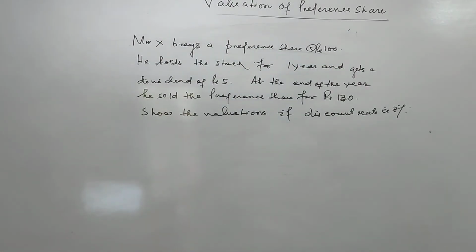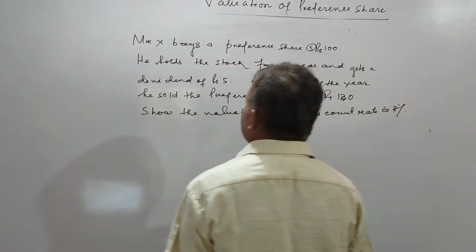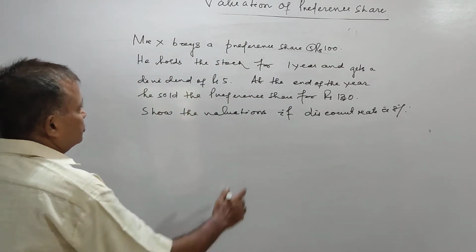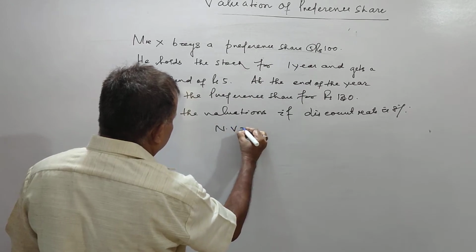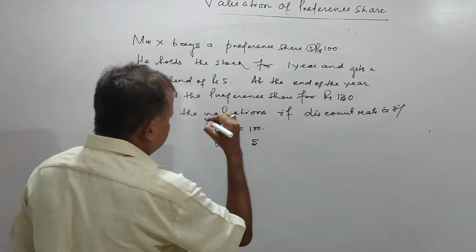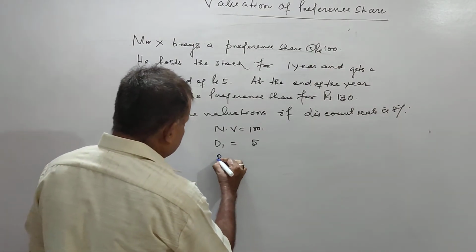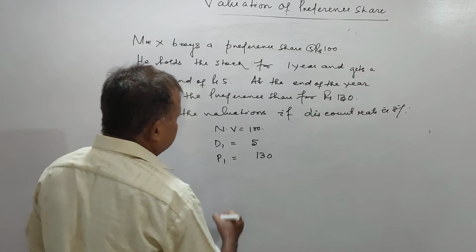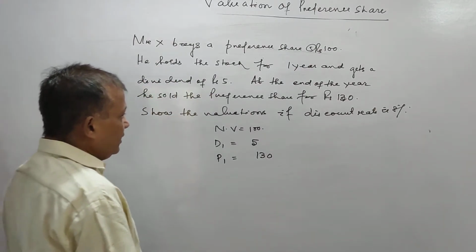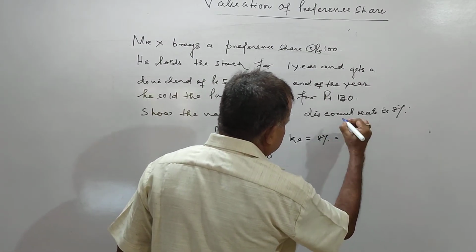आप डिस्काउंट रेट बोल सकते हैं, आप yield रेट भी बोल सकते हैं. सो देख लीजिए, नॉमिनल वैल्यू 100, dividend D1 is 5, that is the dividend at the end of the year. P1 is the market price at the end of the year is 130. K is the discount factor, that is 8%, it will be 0.08.